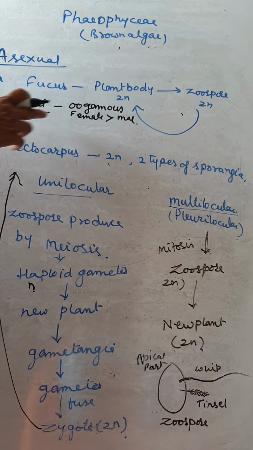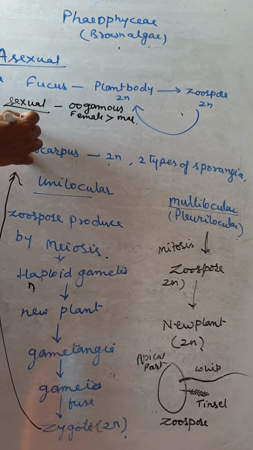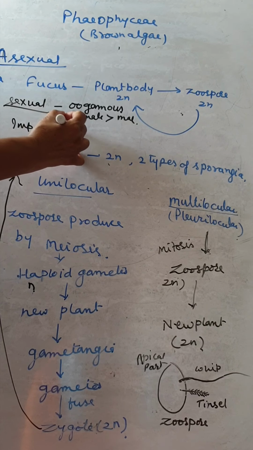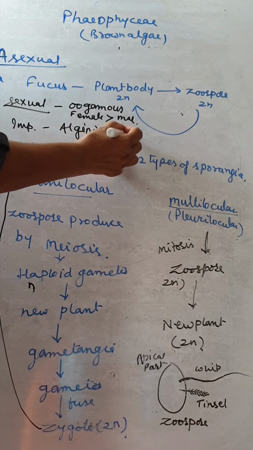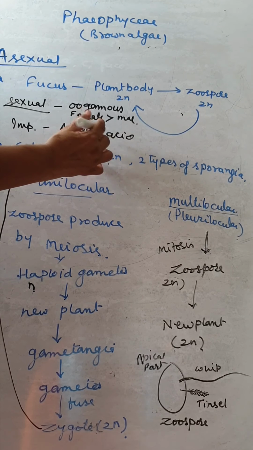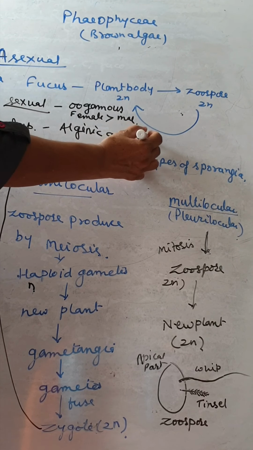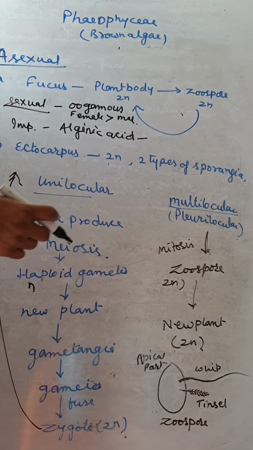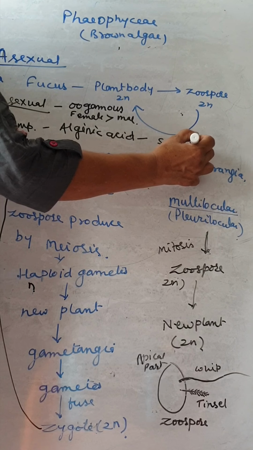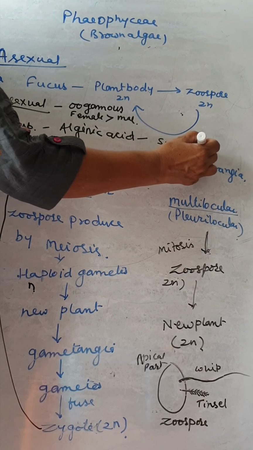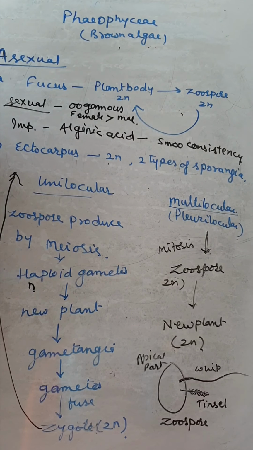The economic importance: the brown algae produce alginic acid. The importance, it gives alginic acid. Alginic acid provides smooth consistency, smooth thickness, to the ice cream.